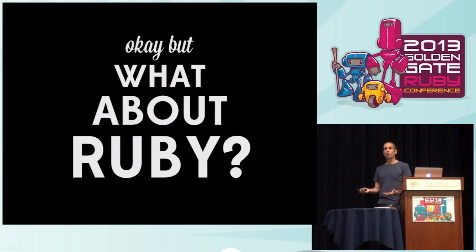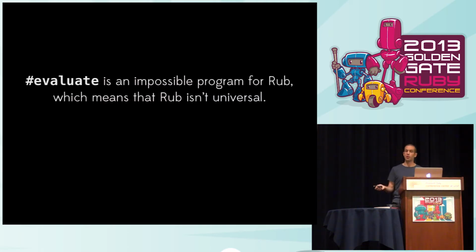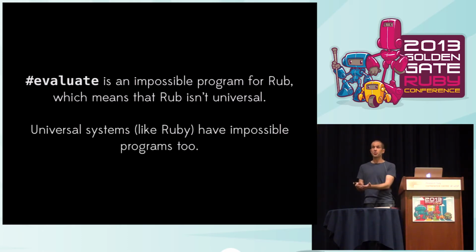But what about Ruby? I've showed you a toy language and showed you an impossible program in it, but what about a language we actually care about? So that evaluate method is an impossible program for Rub, which means that Rub isn't a universal language. But universal systems like Ruby have these impossible programs as well. And let's look at some examples and think about this.